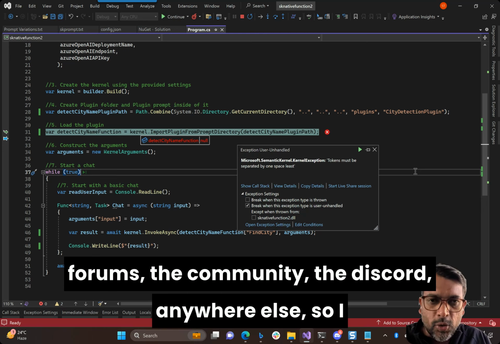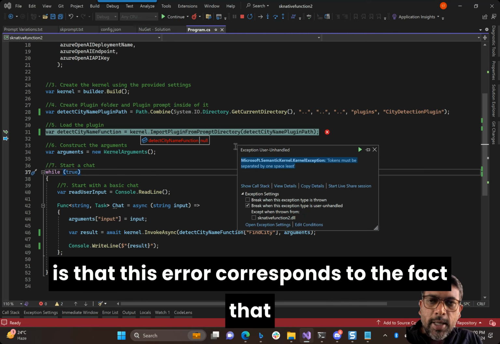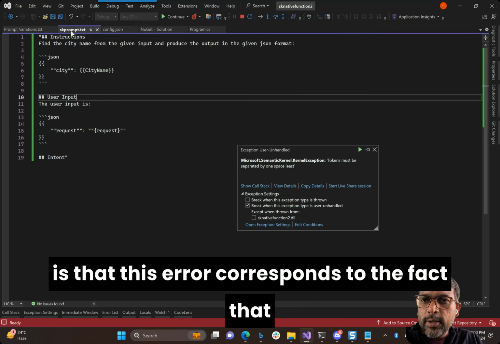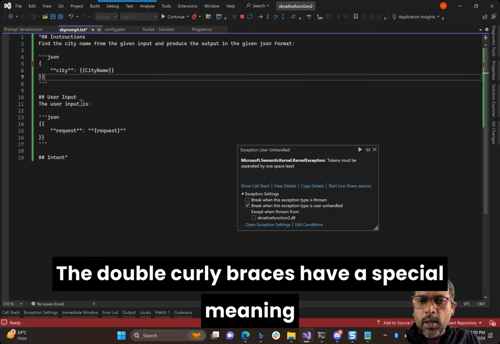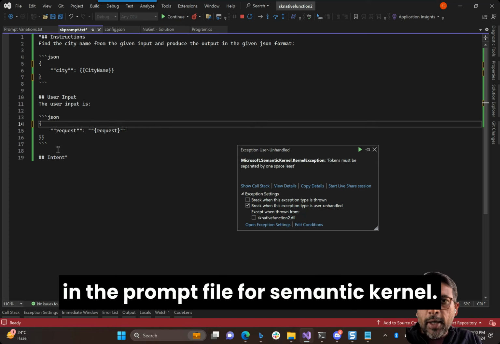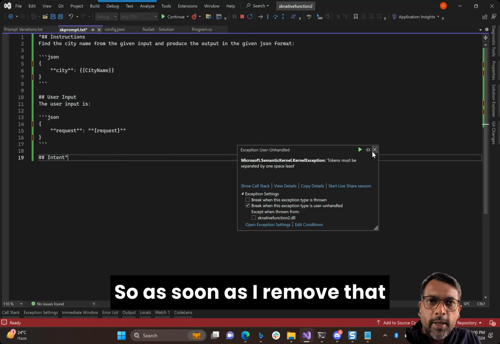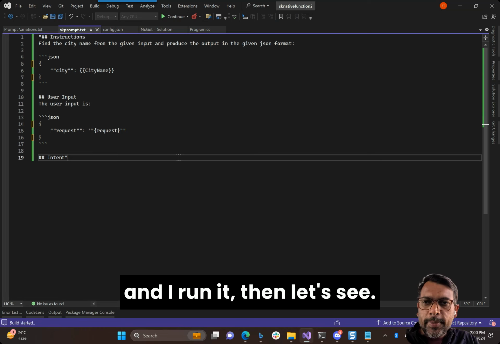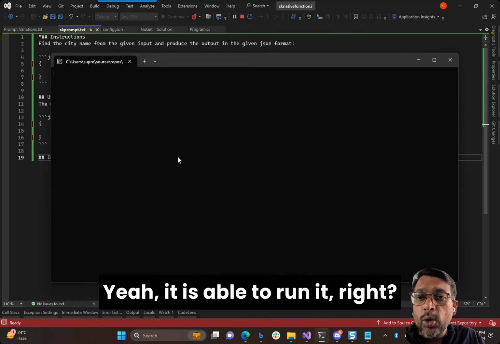So I troubleshot this on my own, and what I realized is that this error corresponds to the fact that you are using these double curly braces. The double curly braces have a special meaning in the prompt file for semantic kernel. As soon as I remove that and run it, yeah, it is able to run.